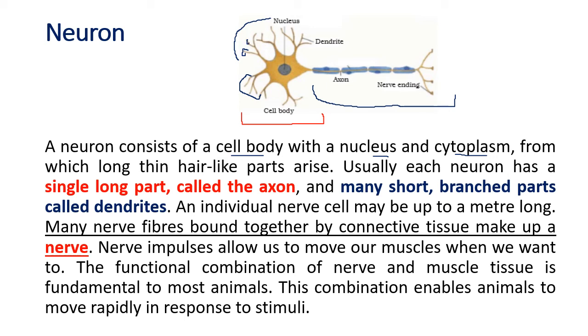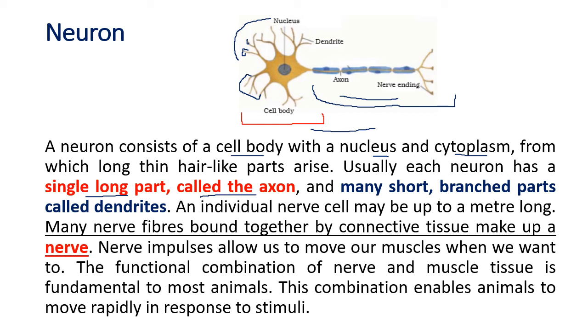Now the information which is received, so this cell, the nerve cell, is usually in the ground state. Ground state means in a resting phase. When it receives information, it goes into the excited state and then the information which is received is transmitted further. So you can see, all these are branches, okay? The dendrites are branches, but there is one single long branch which is called the axon.